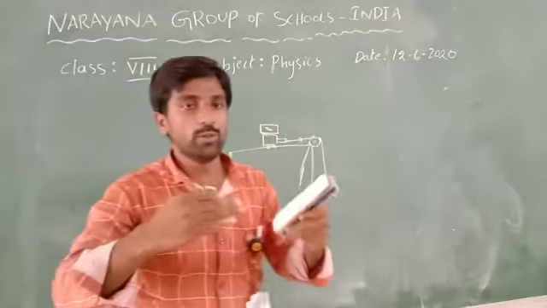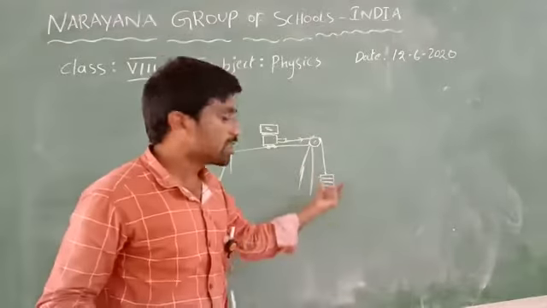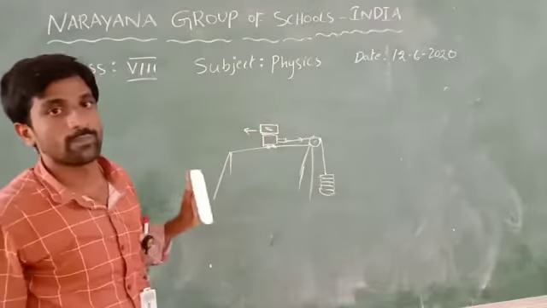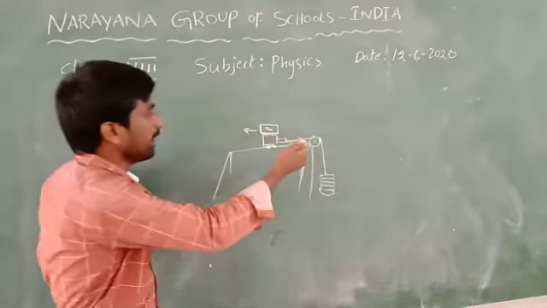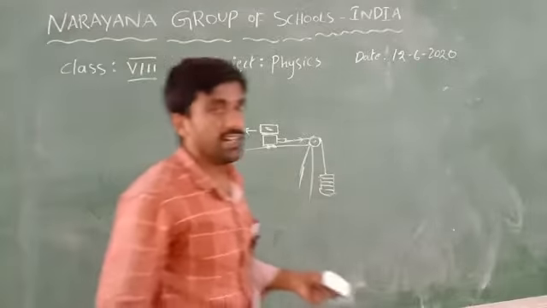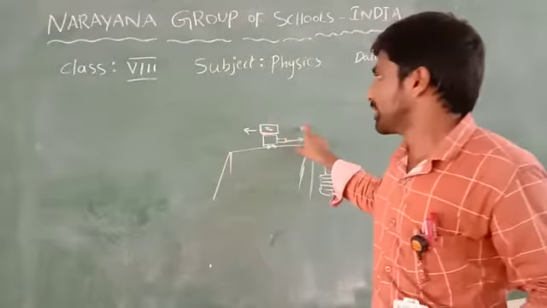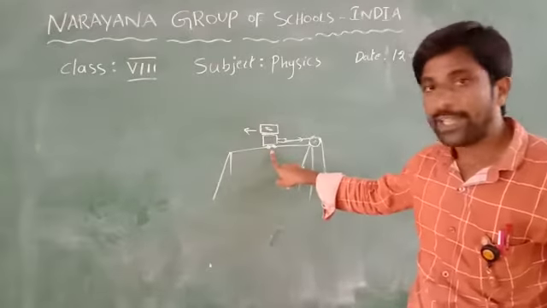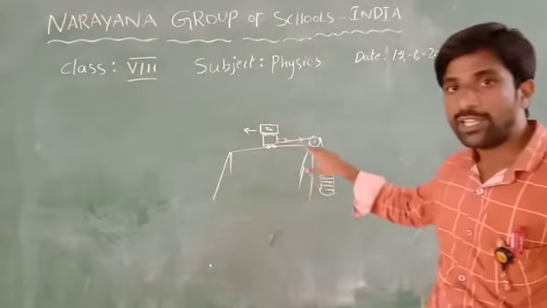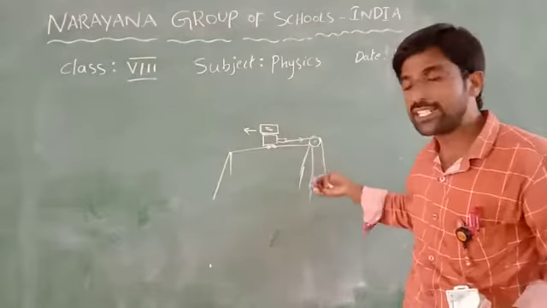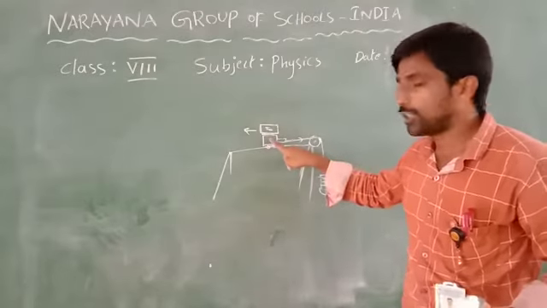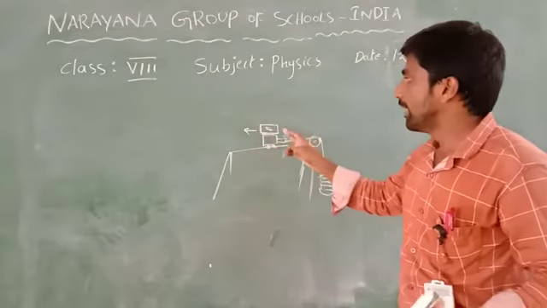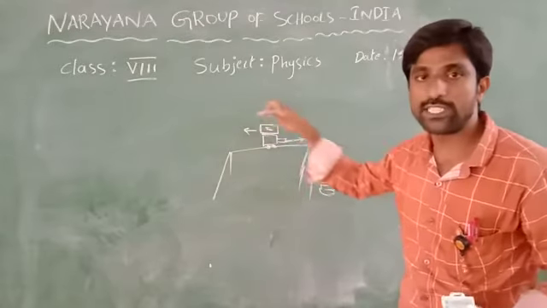If we keep increasing the loads, the block moves in the opposite direction. That means the body is in motion. In the starting it is static friction. Again we increase the weight, and automatically the trolley is in motion. At the same time the block also moves in the opposite direction.